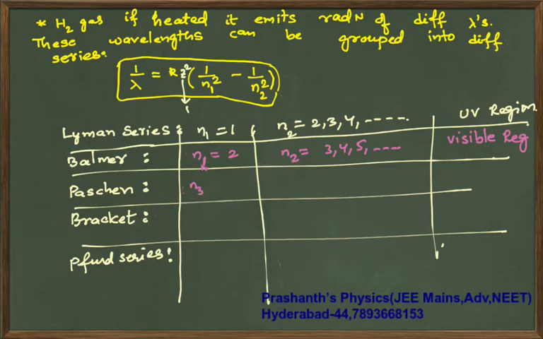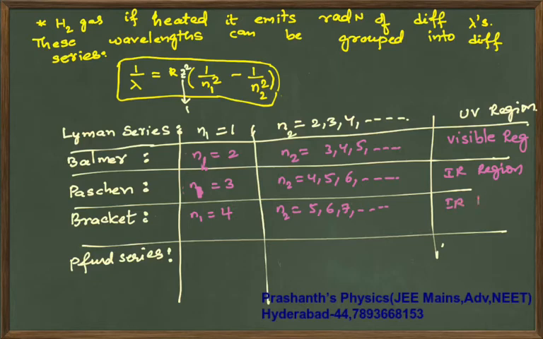And coming to the Paschen series, n1 is equal to 3 and n2 is 4, 5, 6 and so on. It is the IR region. And coming to the Brackett series, n1 is 4, n2 is 5, 6, 7 and so on. It is also IR region. And the Pfund series, n1 equal to 5, n2 is 6, 7, 8 and so on.